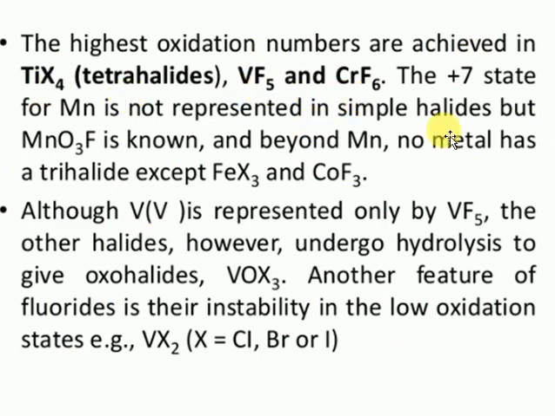But when you come to manganese, it is MnO3F, where the manganese oxidation number is +7. Iron gives FeF3 with oxidation number +3, and cobalt gives CoF3. Vanadium exhibits +5 only in VF5.